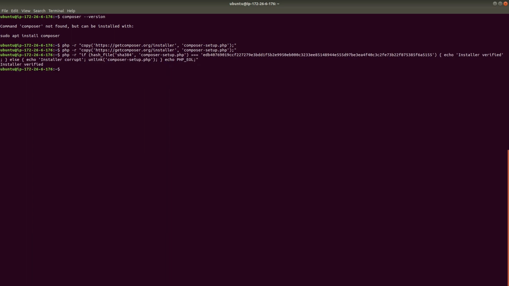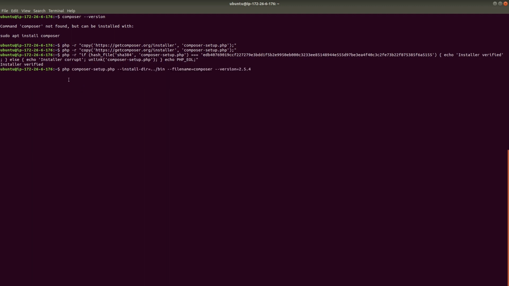So the next step is to install Composer through the composer-setup file. We will install Composer version 2.5.4. So now we are installing Composer globally, so that it is visible to all the projects on our server. We use this command.